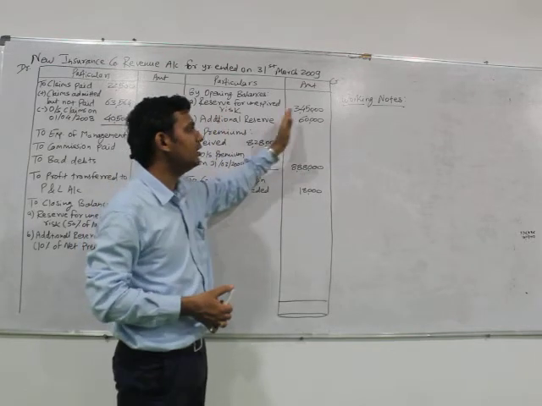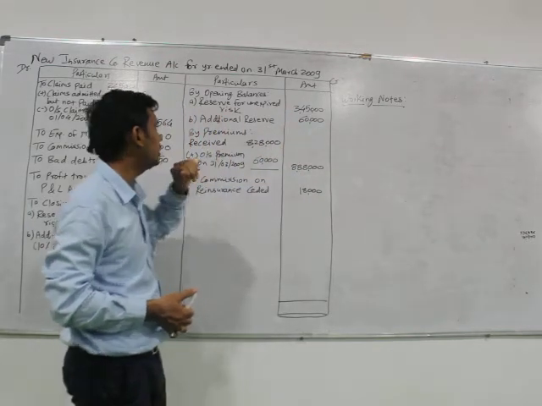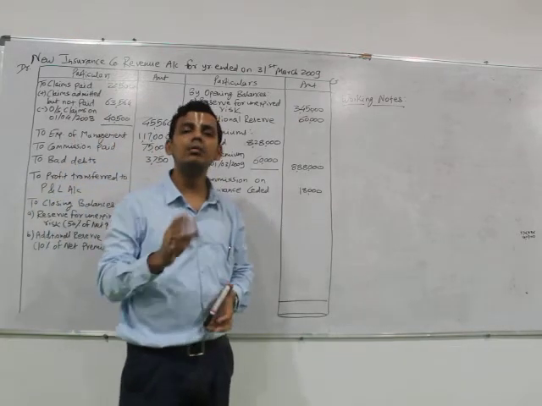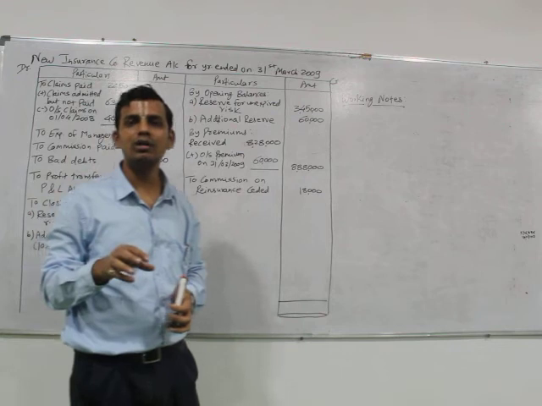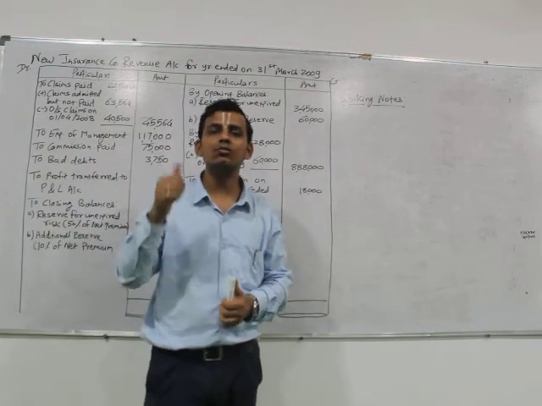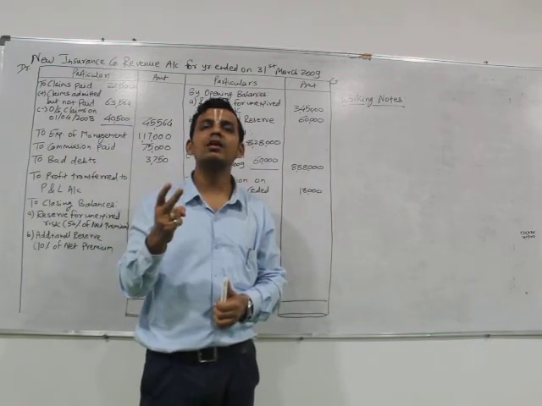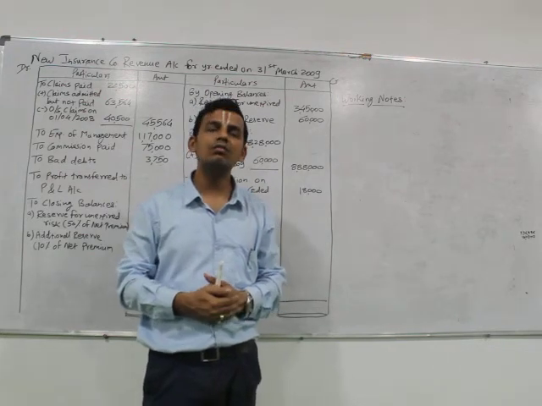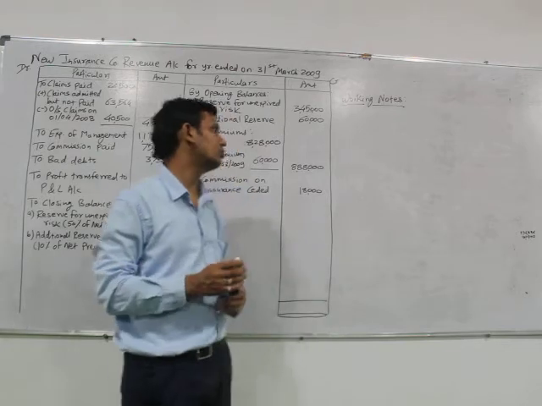Both the things are being given directly in the question, hence we have fetched it like that. Then comes the important part, the premium. There are three important segments in the revenue account. First one is related to the claim, second one is related to the premium, and third one is related to the reserve which we have to create for the insurance company.